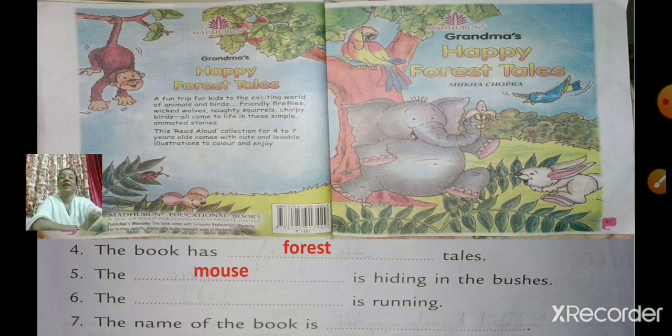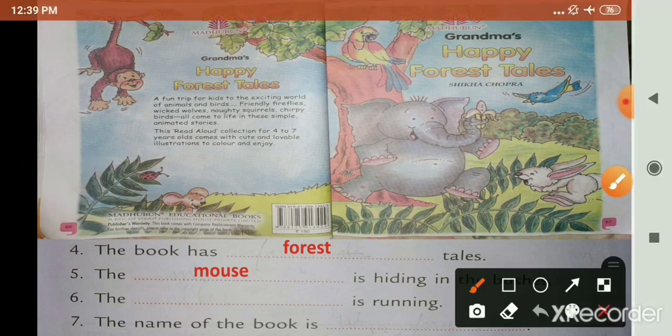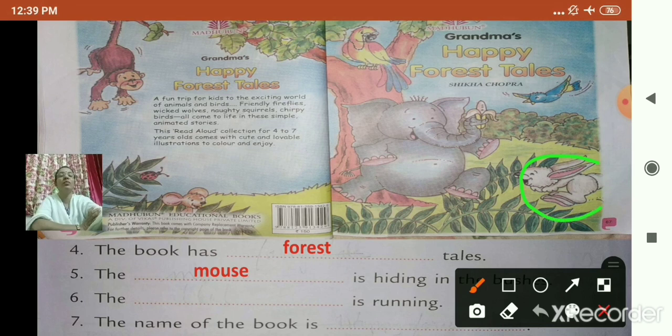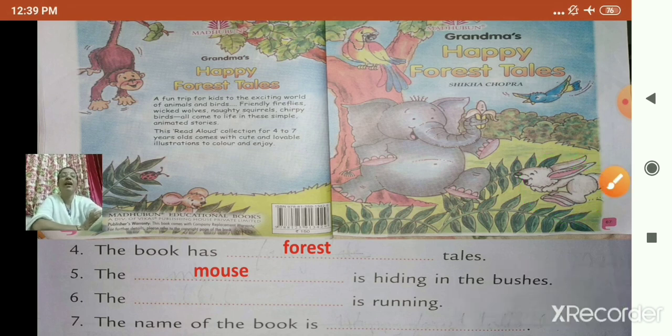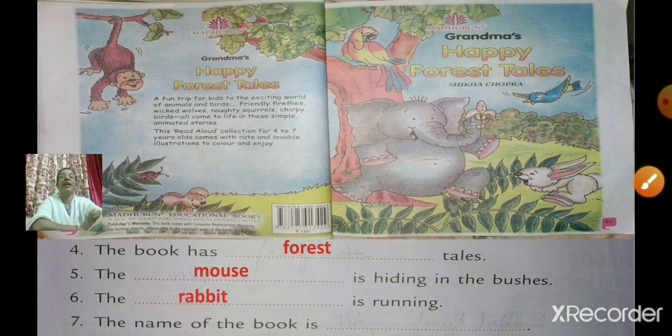Okay. Number 6. The dash is running. Can you see who is running? Which animal is running? Yes. See here. Which animal is running? This one. Which is that animal? Yes, it is the rabbit. The rabbit is running. Who is running? The rabbit is running. Okay.